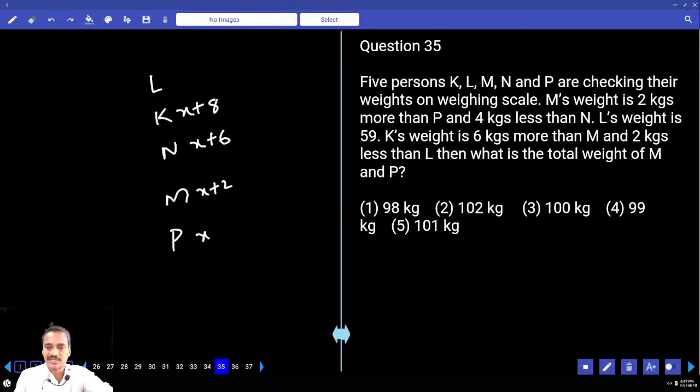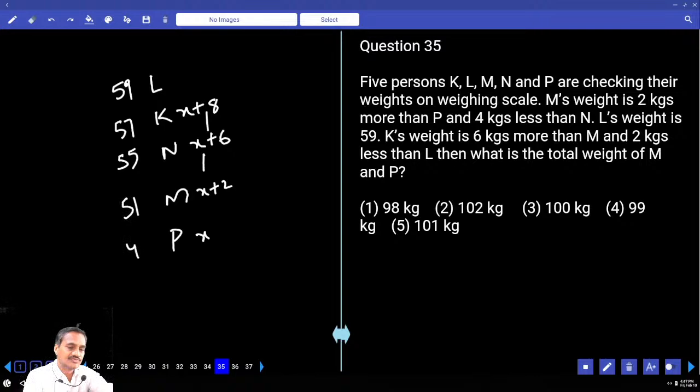Now what is the weight of L? L's weight is 59. K is 2 kgs lighter, so this is 57. What is the difference here? 2 kgs, so this is 55. Between these two, 4 kgs, so this is 51, and this is X. X is how much? 49.